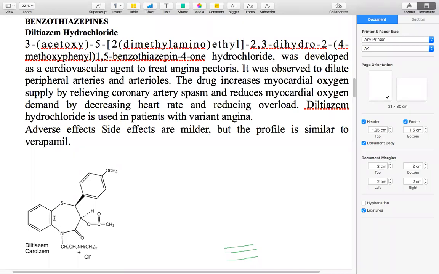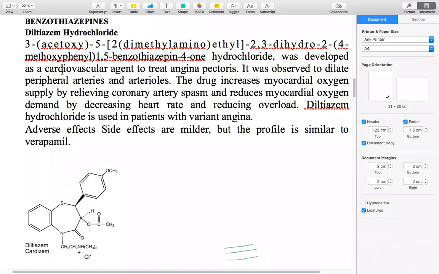So in the heterocyclic ring system, benzothiazepine will be called 1,5-benzothiazepine. Why? Because thia is given number 1, and at the 5th place, nitrogen, aza, is given. So it is 1,5-benzothiazepines. Okay, so this is the ring system.